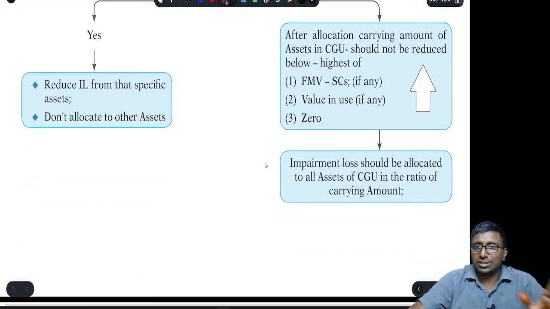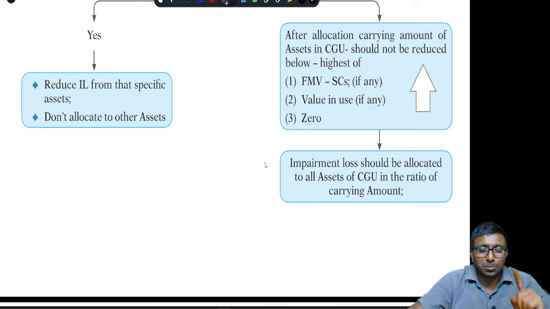If you know it, it's fine. Otherwise, please practice that specific question which is given in my textbook, that is Ind AS Made Easy. Right now, the ninth edition is going on, which you are aware of. Impairment loss should be allocated to all other assets.